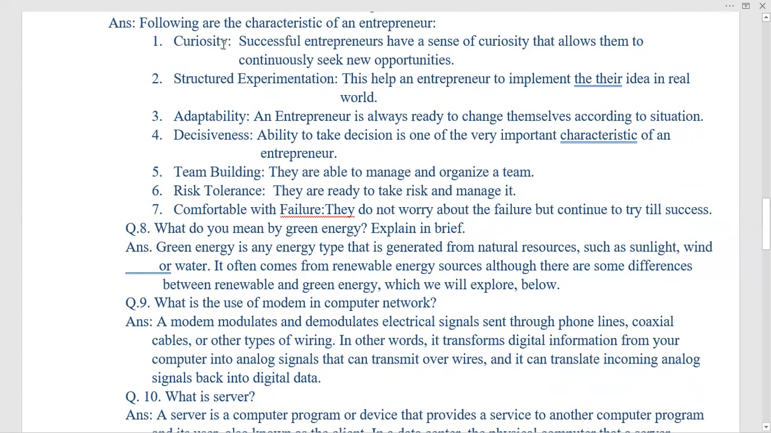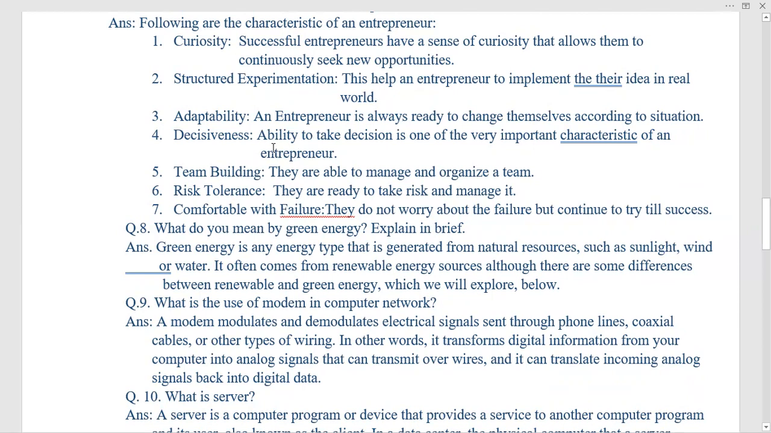So you can see curiosity explanation is here. Curiosity means successful entrepreneurs have a sense of curiosity, means to know something new or to bring something new that allows them to continuously seek new opportunity. And then the second one is structured experimentation, this helps an entrepreneur to implement their idea in real world. And then adaptability, an entrepreneur is ready to change themselves according to the situation, so they are adaptable.